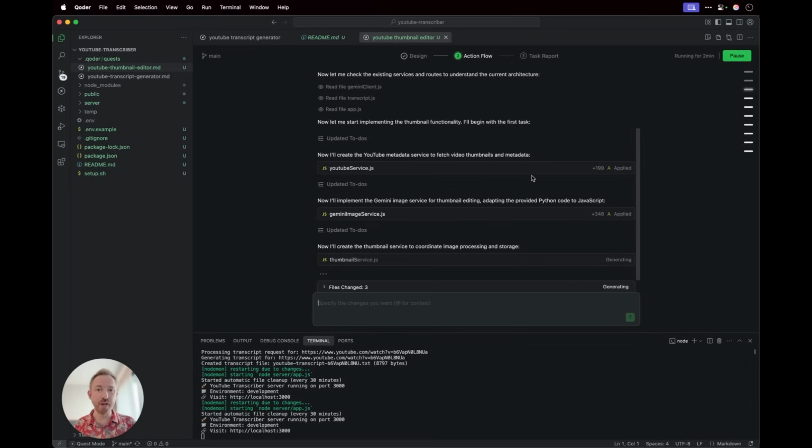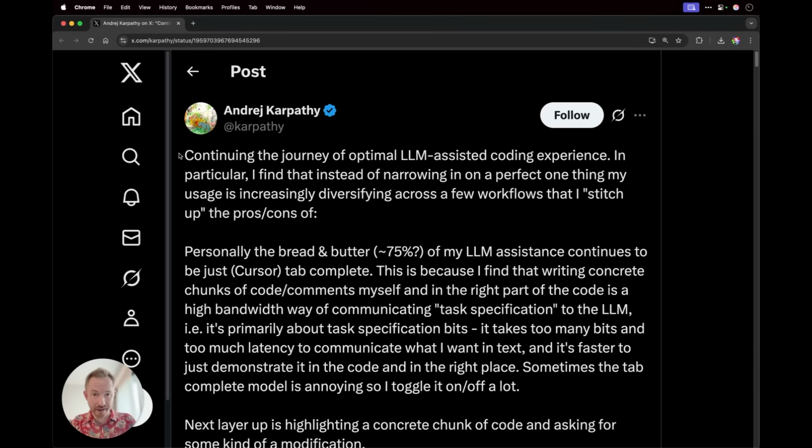Now, while this is working away on its quest, I wanted to introduce you to the last thing I'm going to tell you about this week from Andrej Karpathy. The former head of AI at Tesla, he is continuing his journey of optimal LLM-assisted coding, and it's a really interesting read.